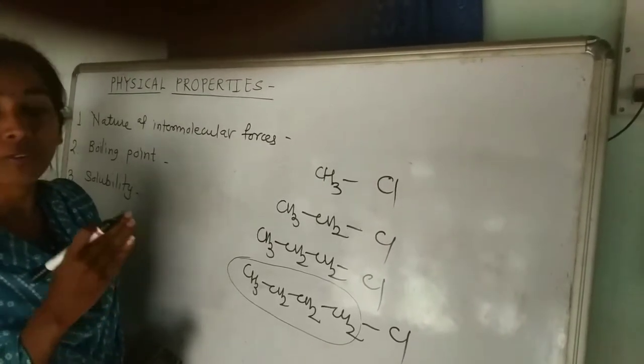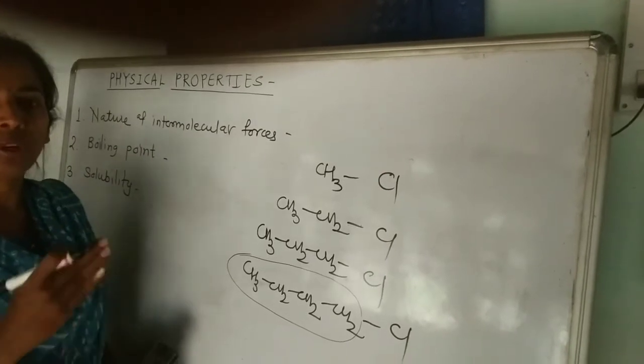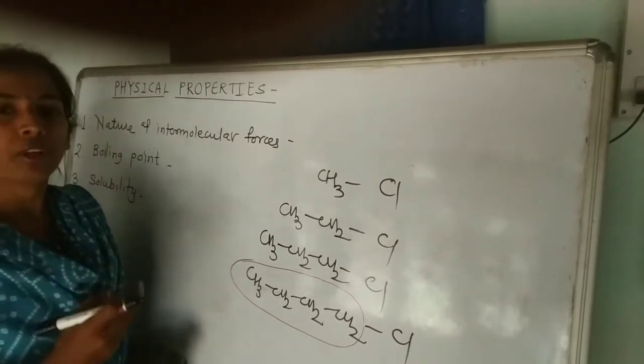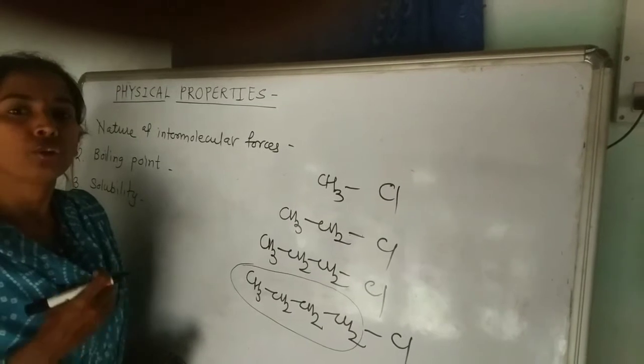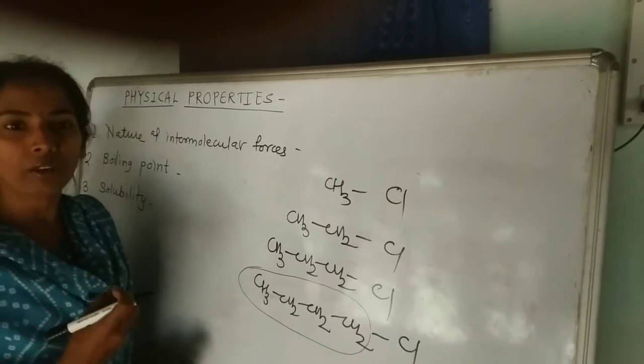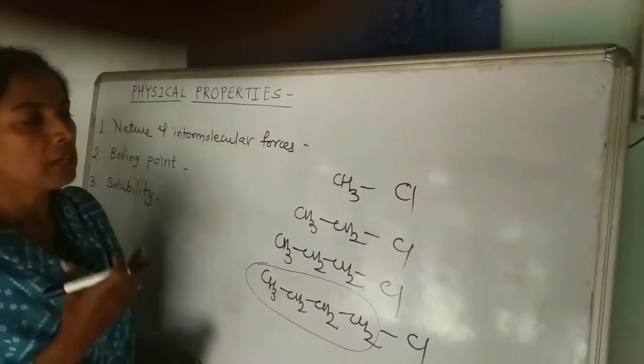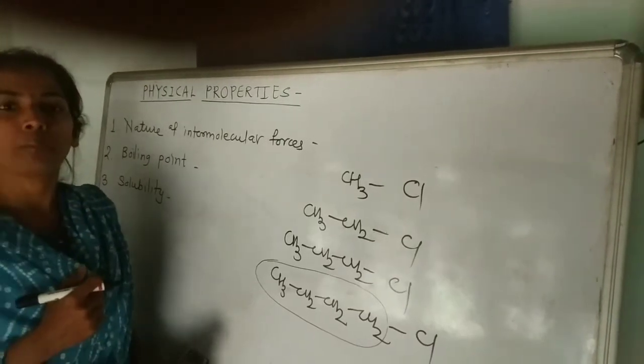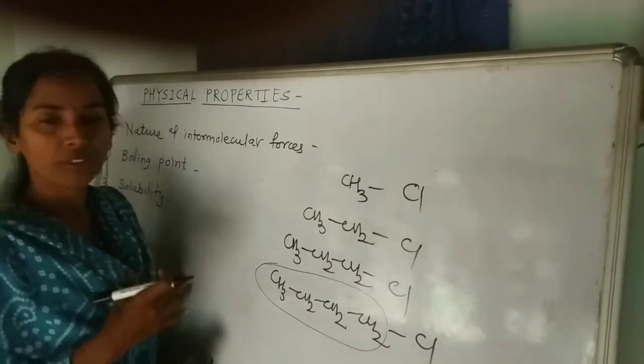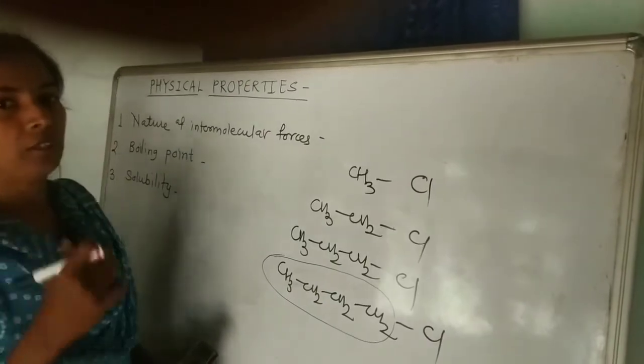If the number of halogens is increasing, like monohalo, dihalo or trihalo, then the compound having a higher number of halogens shows higher boiling point because of more halogens and more molar mass. So that is how boiling point is dependent upon the van der Waals force of attraction, surface area and the molar mass of the alkyl halide.